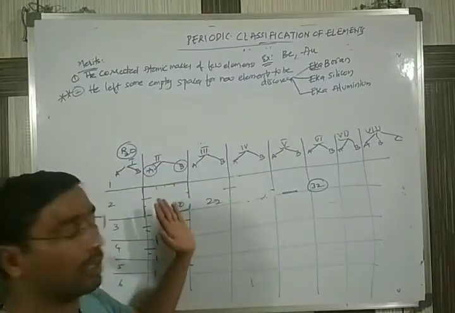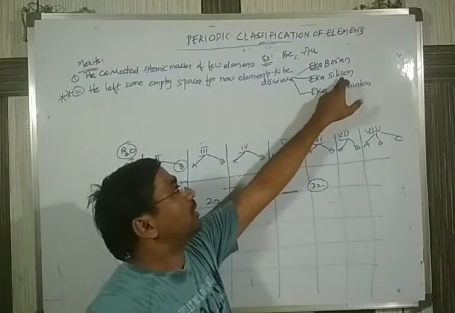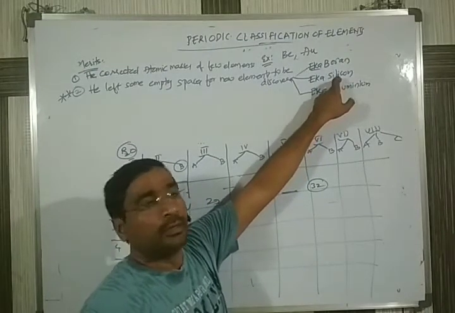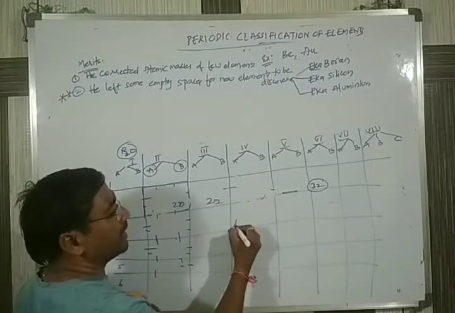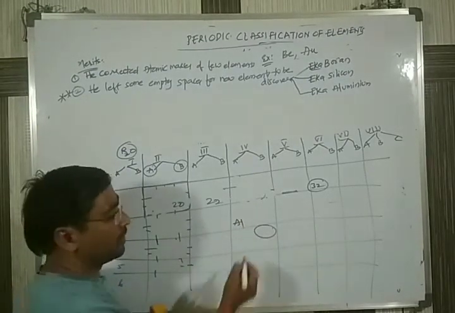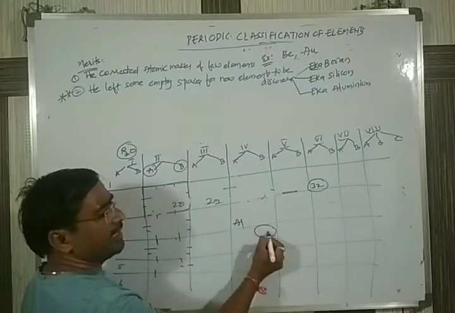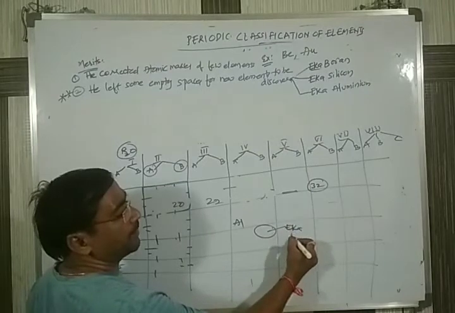Already arranged. One box near to that of boron. One box near to that of silicon. One box near to that of aluminium. He left. Suppose you are assuming aluminium here. If any space is left over, he called this one box near to that of aluminium as Eka aluminium.